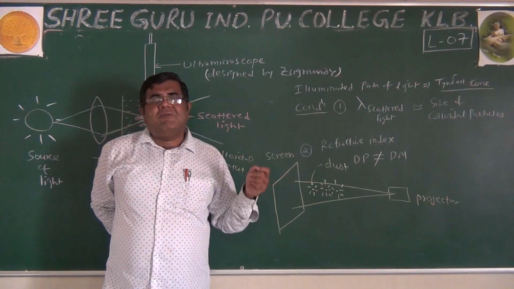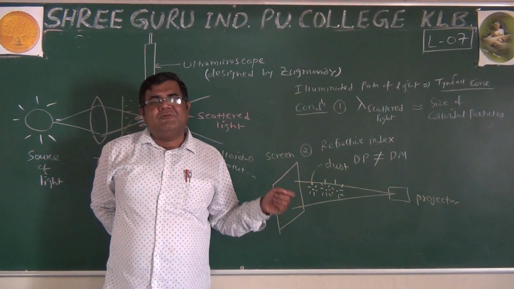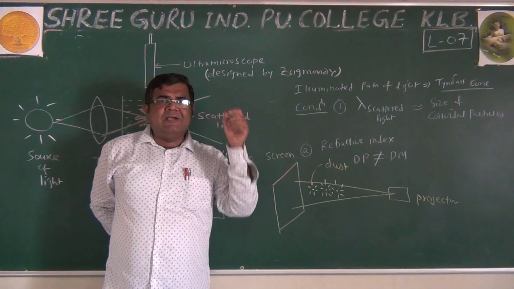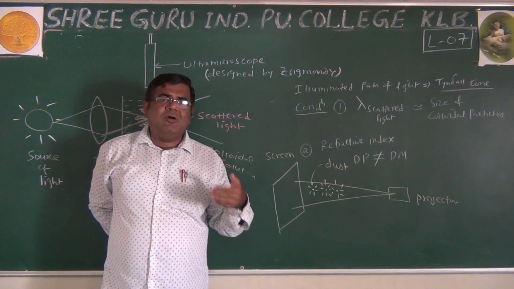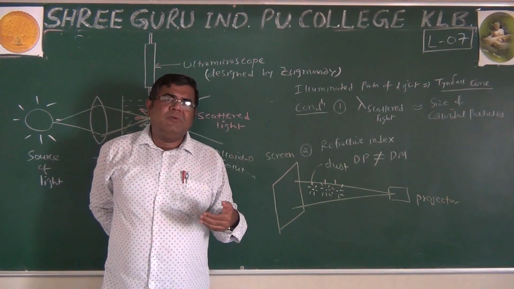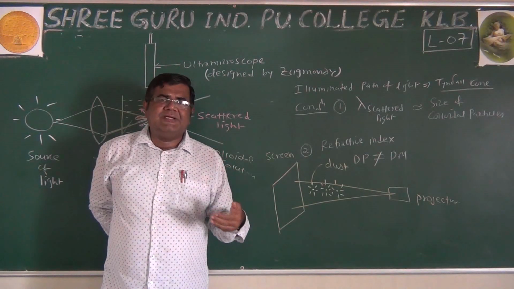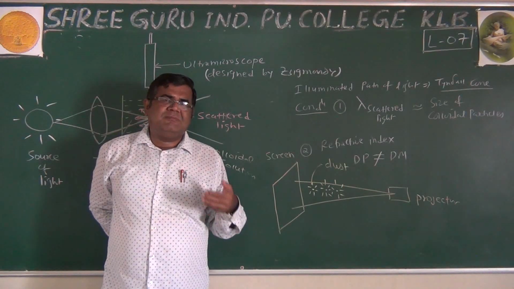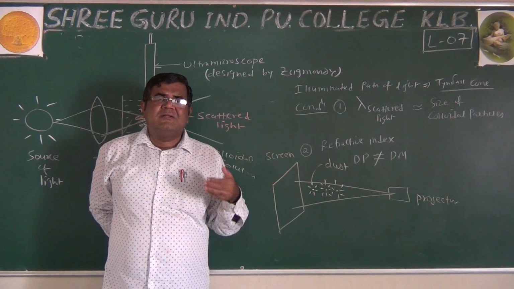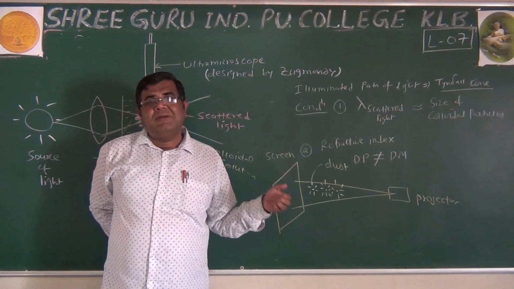The path of light is illuminated when viewed at right angle to the propagation of light. When viewed through an ultra microscope, the illuminated path of light is called the Tyndall cone, and this is because the particle size is more than 1 nanometer.